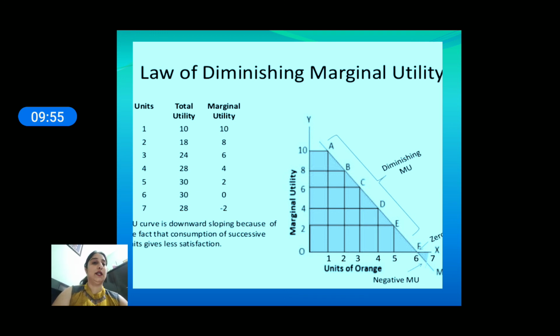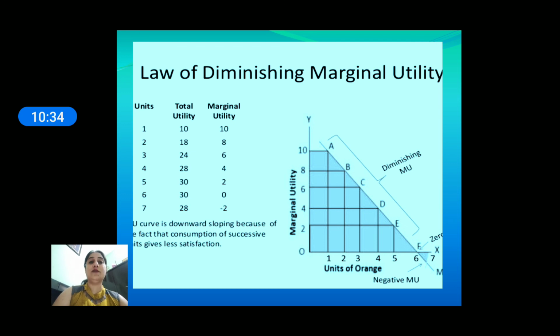And then marginal utility. As we learned previously, we can find out the marginal utility, and we see that from first orange we get 10 util of marginal utility, and second unit gives us 8 util of marginal utility, and third orange gives us 6 util of marginal utility. We see that continuously as we increase the consumption of orange, the marginal utility goes diminishing, like 10, 8, 6, 4, 2, 0, -2. As we consume more and more units of orange, the marginal utility goes down. It is the law of diminishing marginal utility.